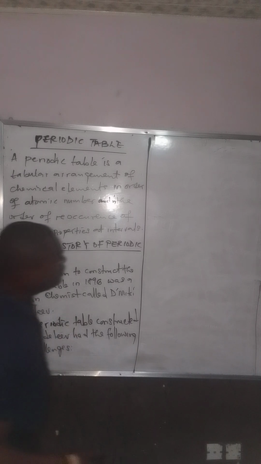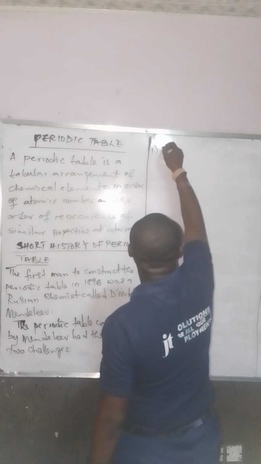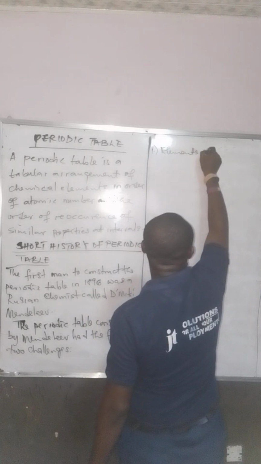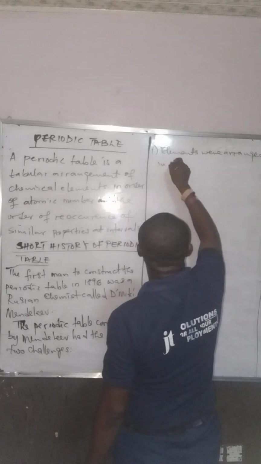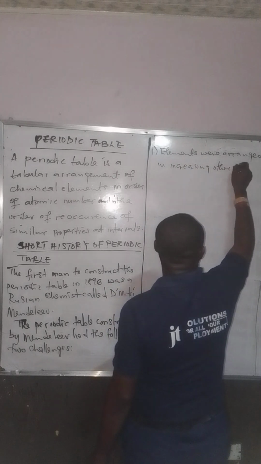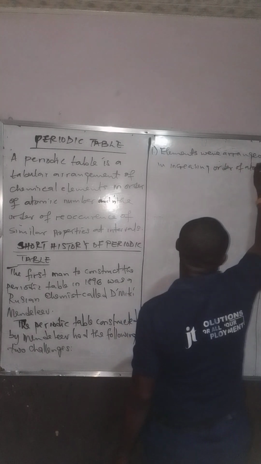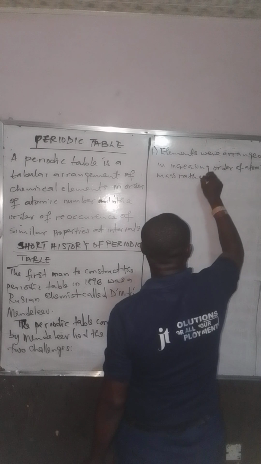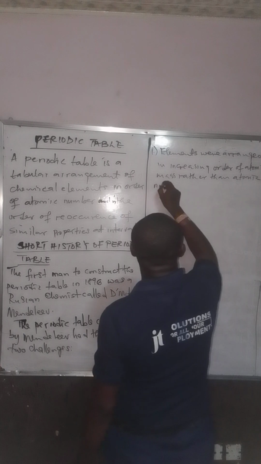Number one challenge is that elements were arranged in increasing order of atomic mass rather than atomic number. What are we trying to say?